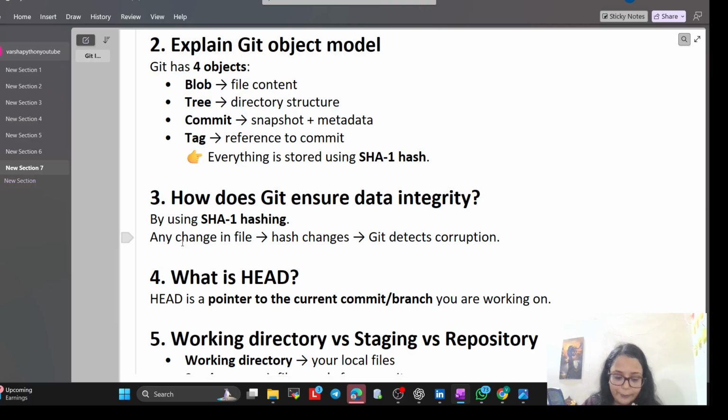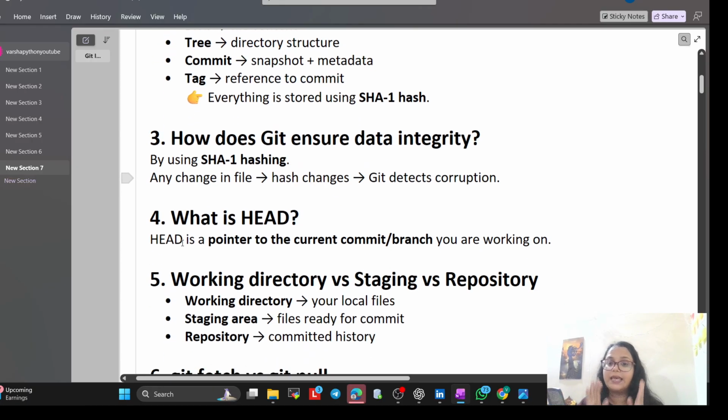But first you have to understand what integrity is. In a simple way, if a bit of data flips during a server crash, like the server crashes and the data flips, the SHA1 hash acts like a digital seal. And if the seal is broken, Git knows the transfer money logic has been tampered with. So that is integrity. How it happens: any change in the file changes the hash, and Git will detect corruption, like where it got corrupted. So that is nothing but Git integrity.